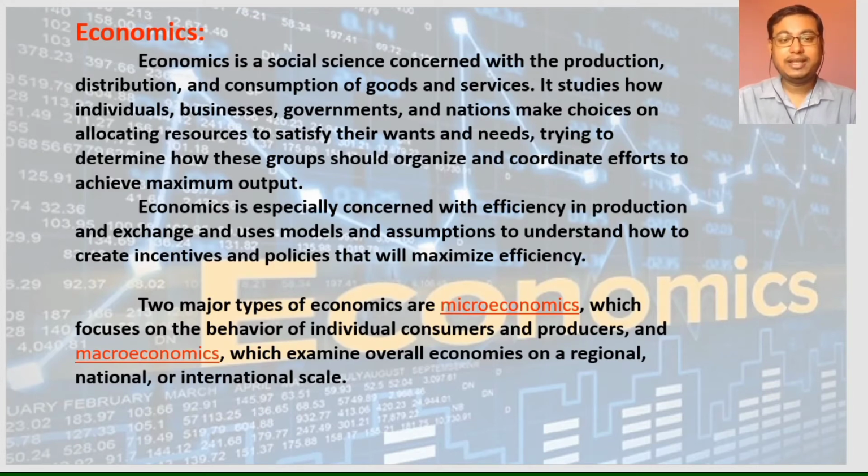So here the money earned by your father comes under macroeconomics, and its subdivision into different smaller classes comes under microeconomics.